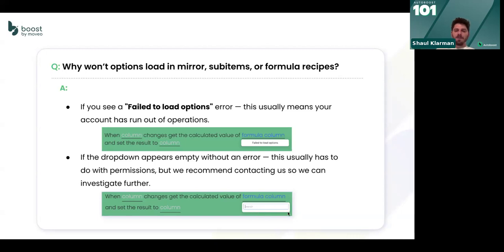If you see an empty value, even though you know there is something there, so not failed, but empty, this usually has something to do with permissions. Something doesn't allow you to see those, which is why we return empty. Usually when something doesn't allow us to see something, it has something to do with permissions. In those use cases, we urge you to try to contact us.